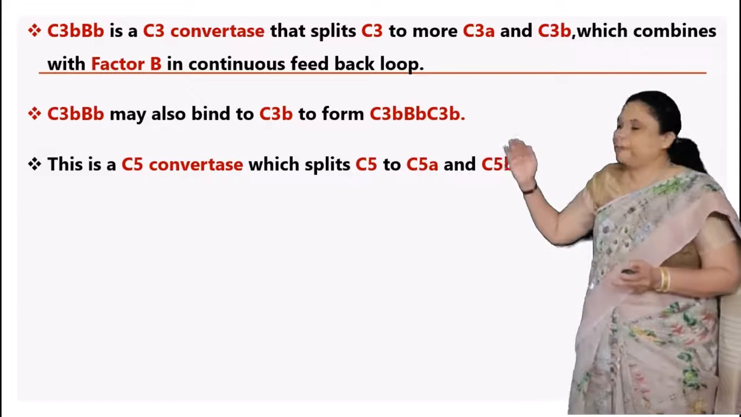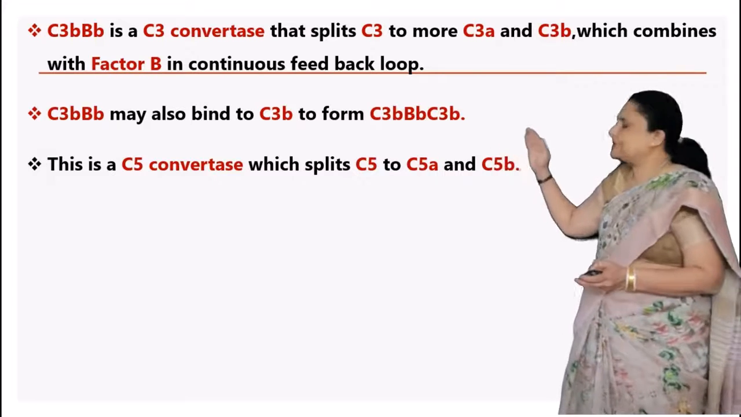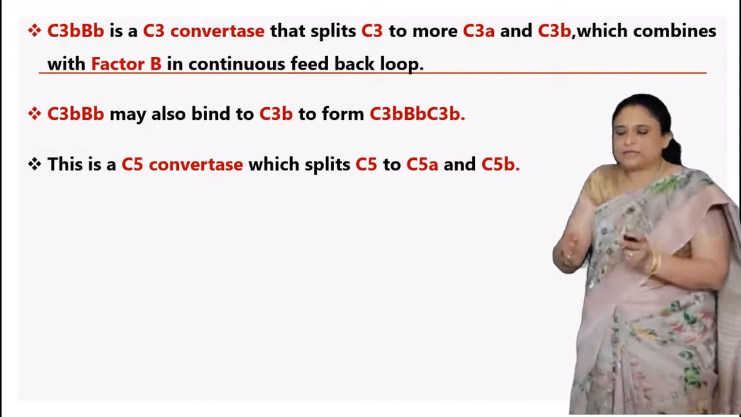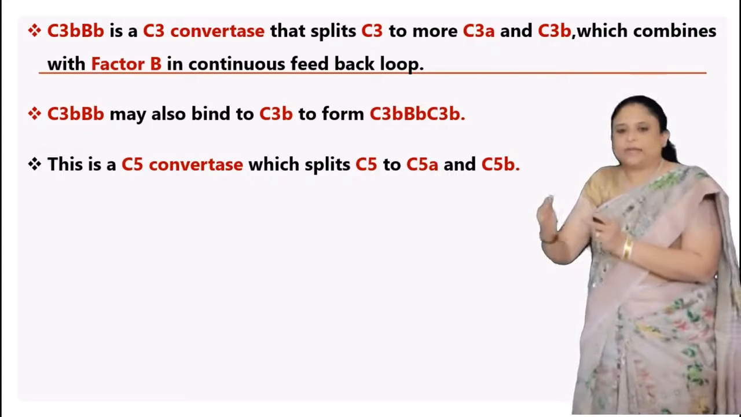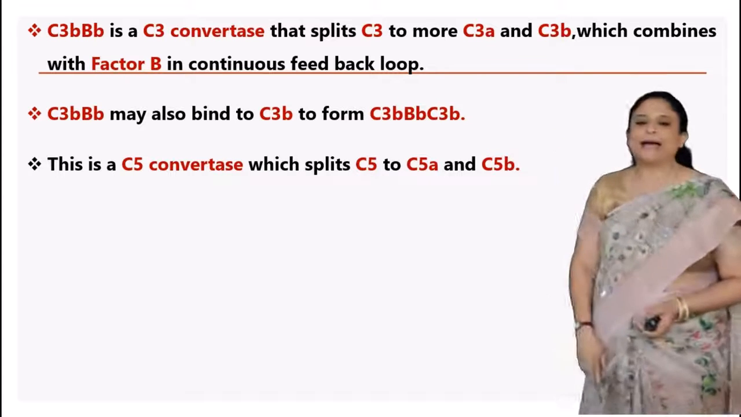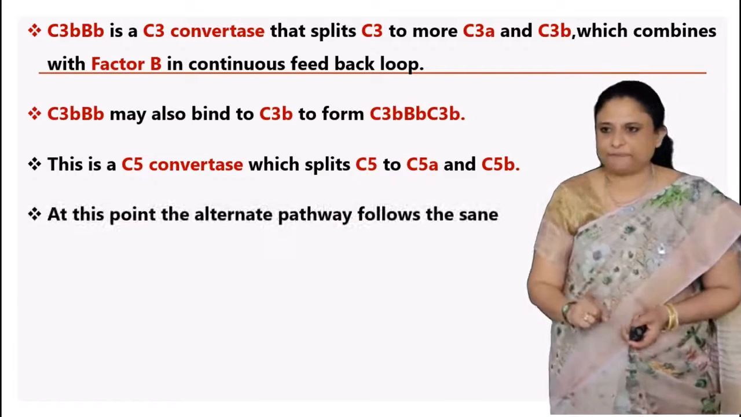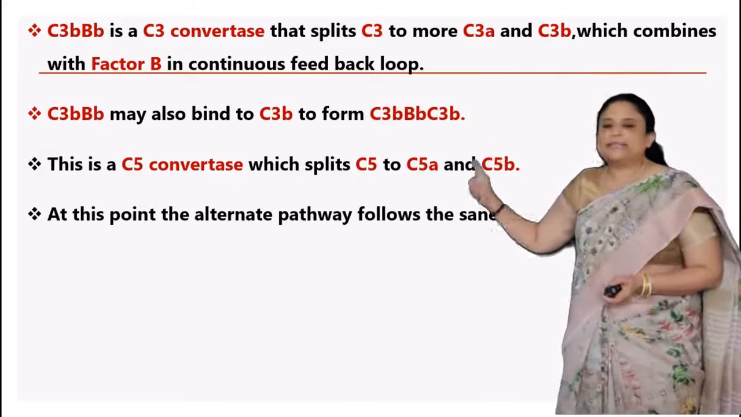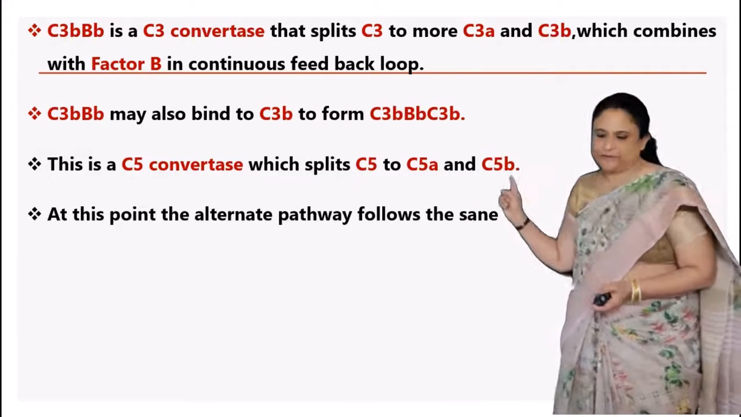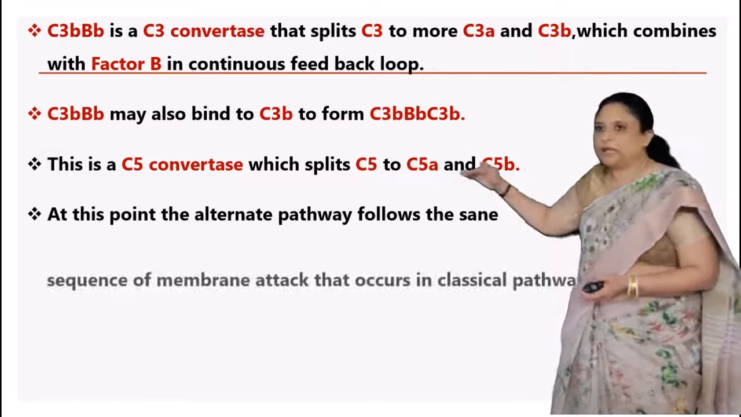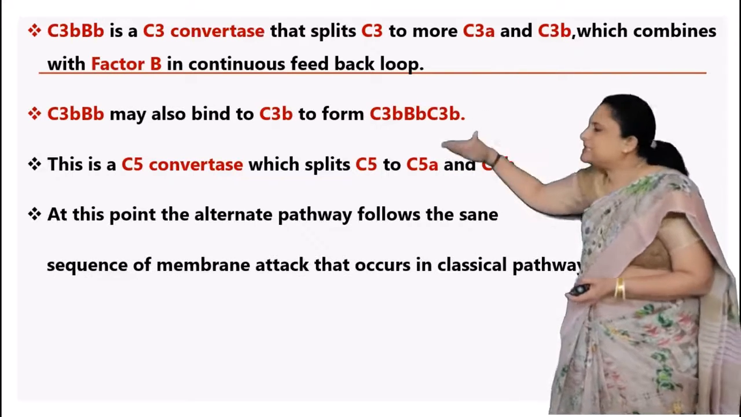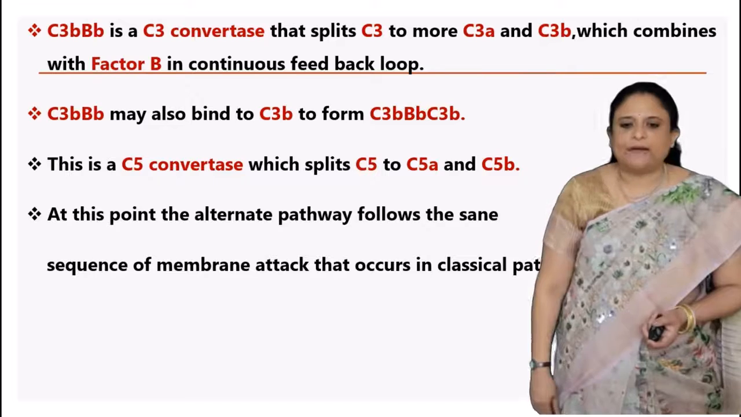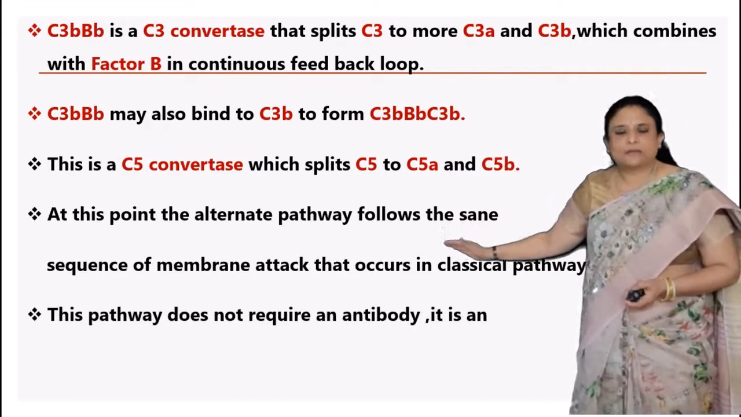So C3bBb also can bind to C3b to form a very big complex, like we have C3b, capital B, small b, again C3b, capital B, small b, and this is called the C5 convertase. This C5 convertase, just like in our classical pathway, splits C5 into C5a and C5b. From this particular point, the alternate pathway is similar in the cascade to what we have seen in the classical pathway, where the sequence of membrane attack takes place.